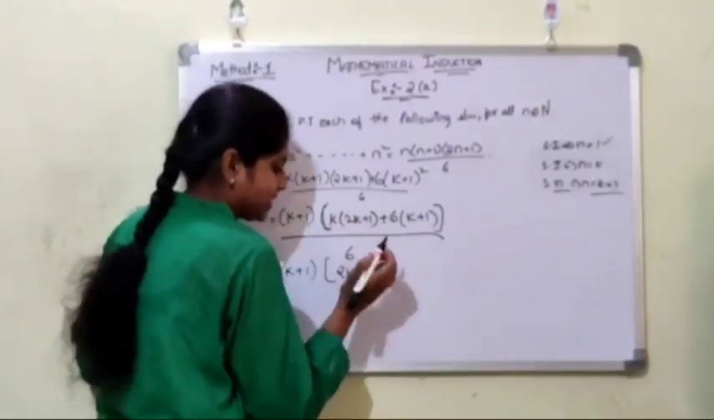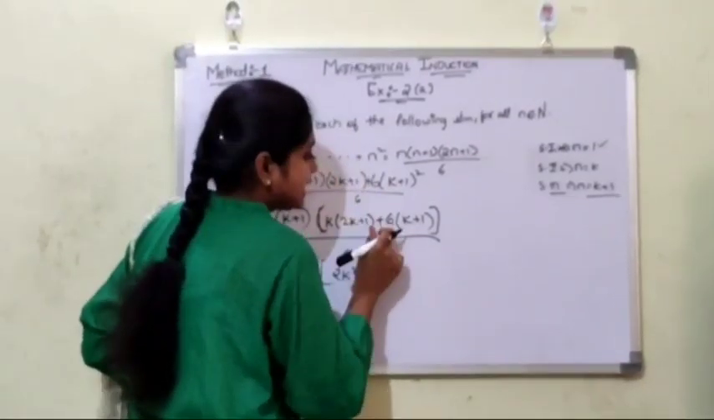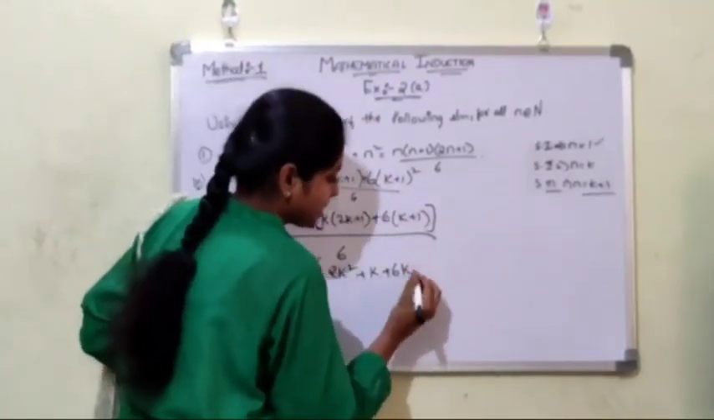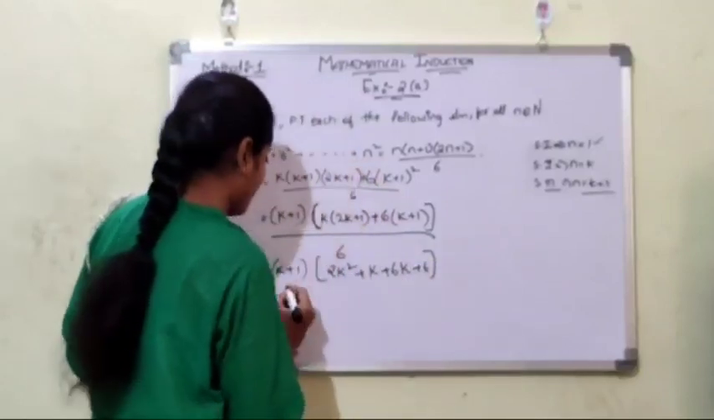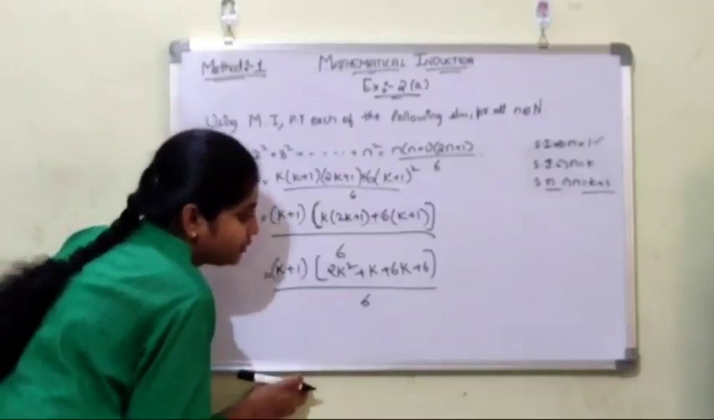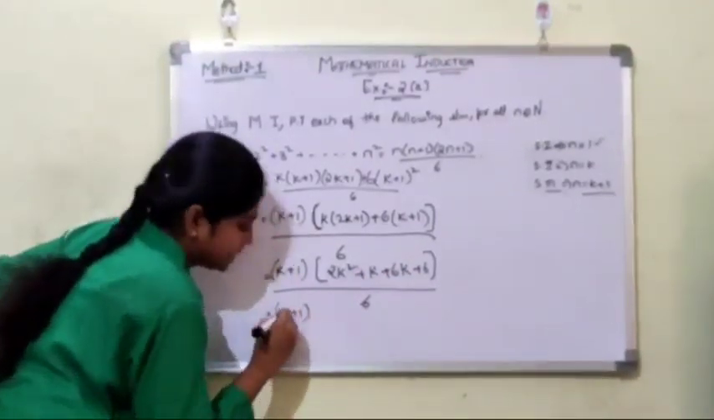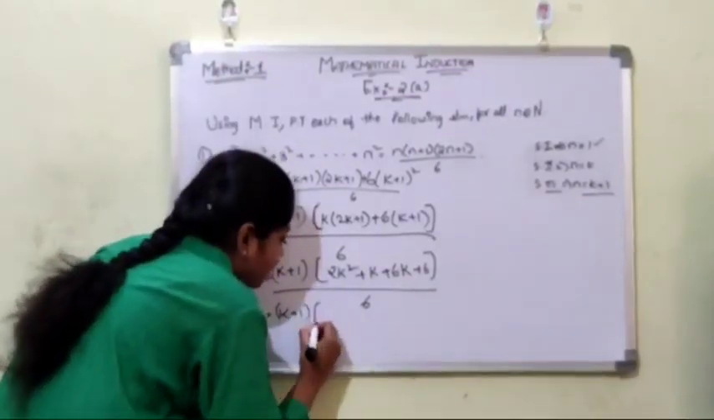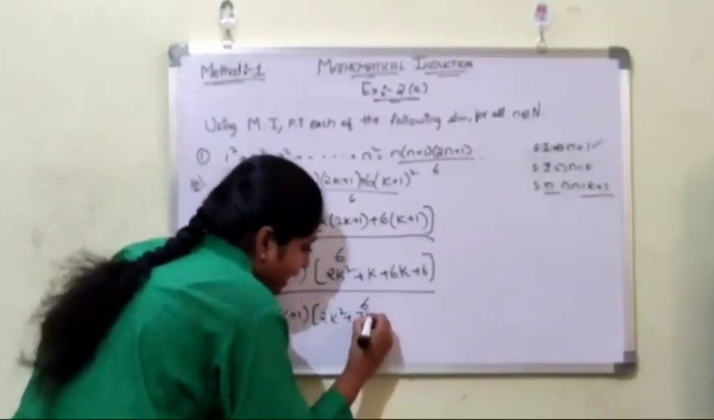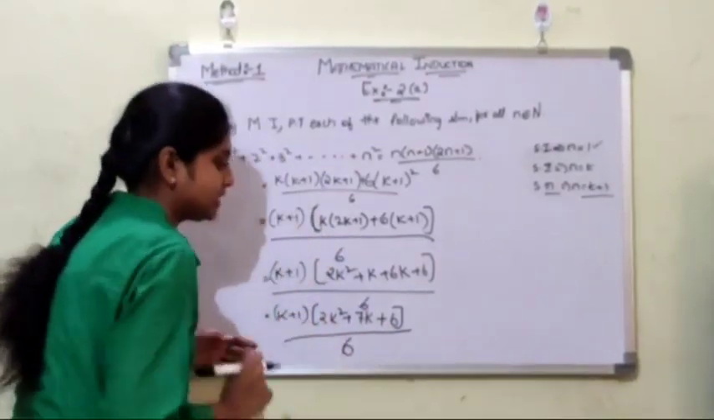Again k into 1 is k, plus k. Now plus 6 into k is 6k. Then 6 plus 6 into 1 is 6. Whole divided by 6. Now we have to add these terms. That is, k plus 1 is the common term. Now 2k square plus 7k plus 6 whole divided by 6.